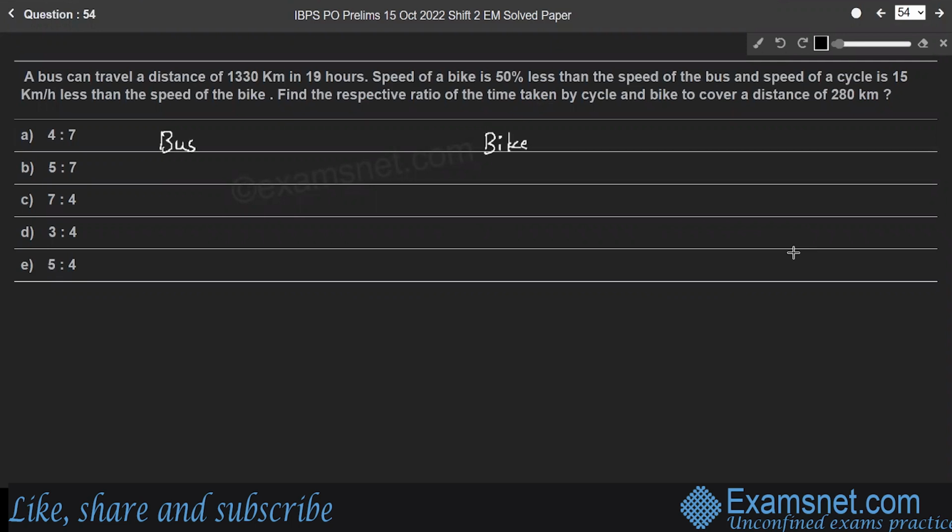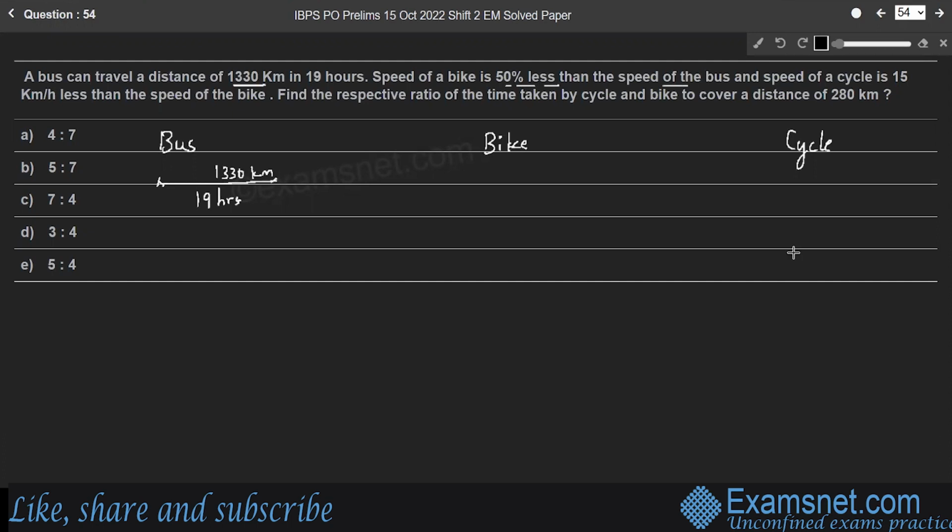Here, the bus covers a distance of 1330 kilometers in 19 hours.